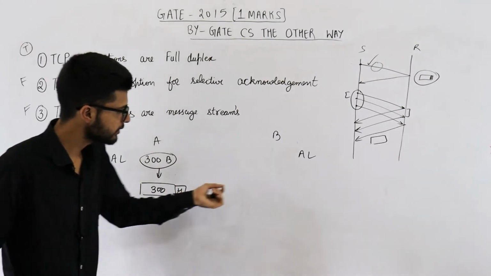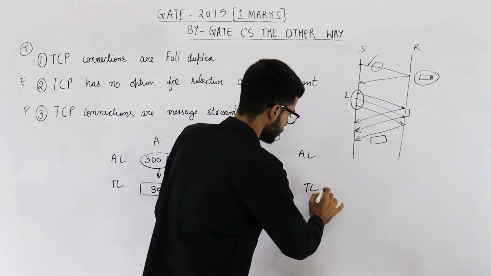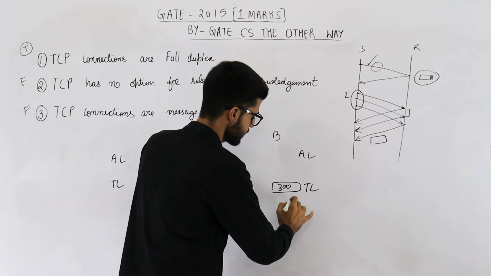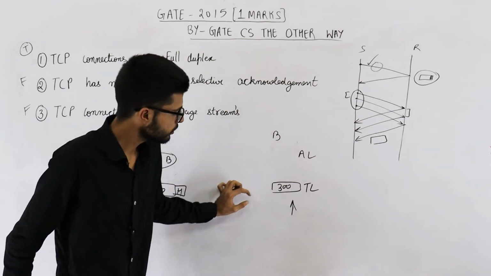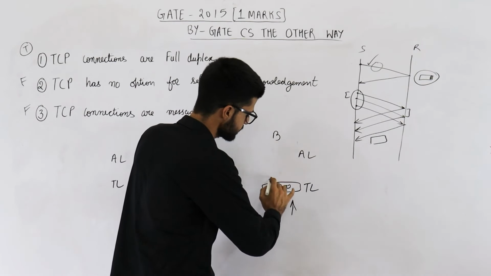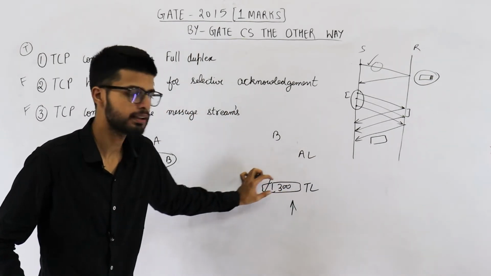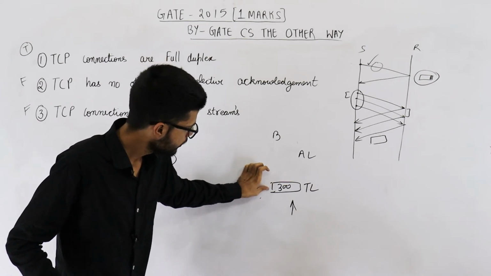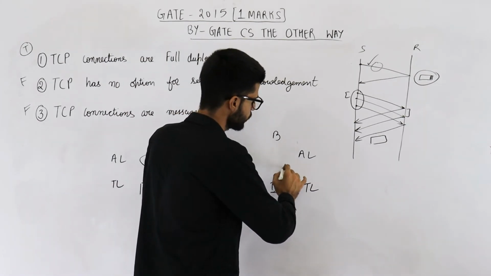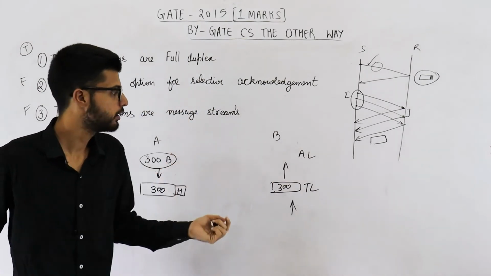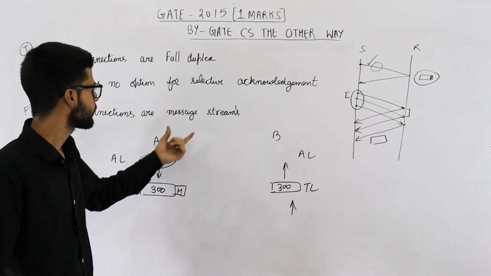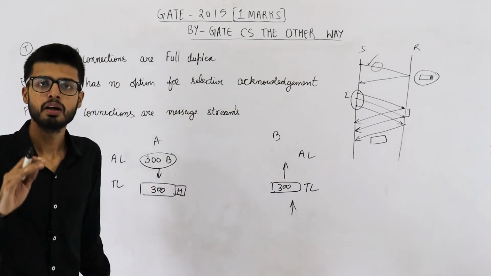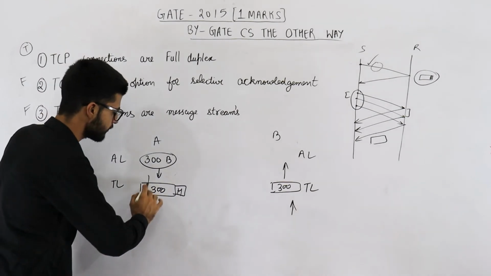At this side also, the lower layer will return 300 bytes as it is. So transport layer will just remove its header and verify that data is correct. There is no error. And then this will be returned in one go only to the application layer. That means if we are talking about a message stream protocol, that protocol will not try to divide a message.